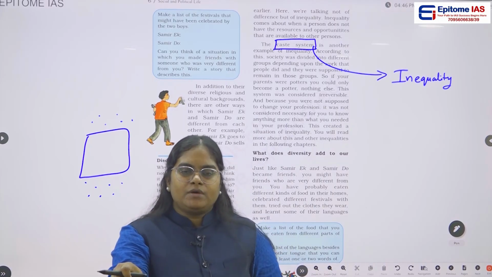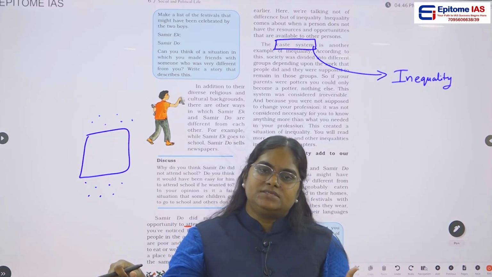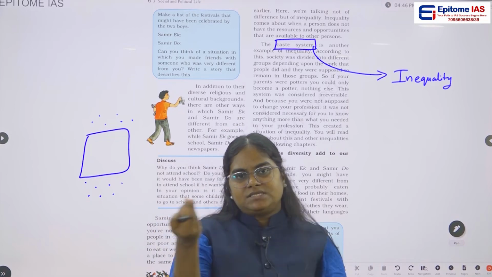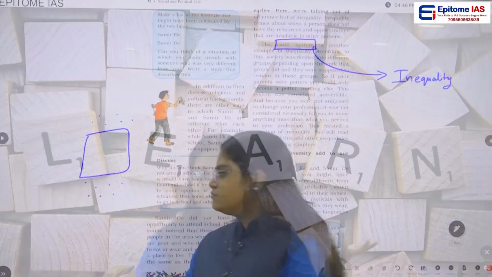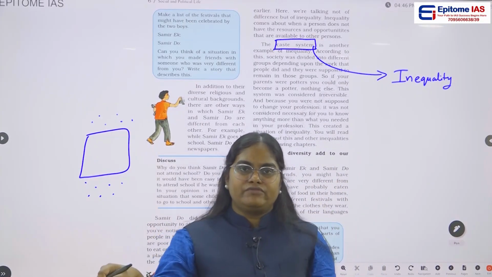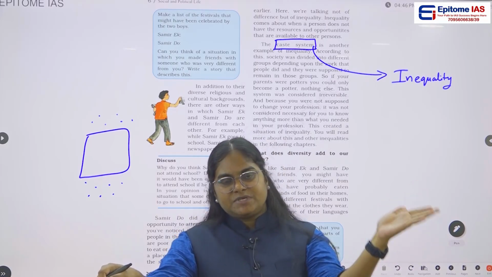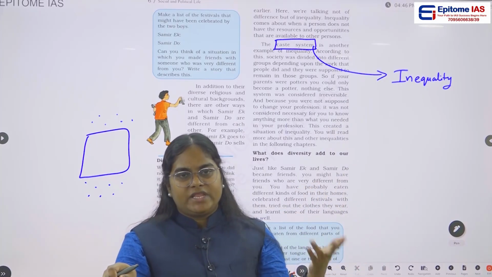Okay, and tell me, are there any other examples of caste discrimination which you can see? One such example is marriage. When marriages happen in India, an intercaste marriage is still considered a very bad thing. People often go for same-caste marriages. If someone does an intercaste marriage, especially in rural areas, they are treated very badly.